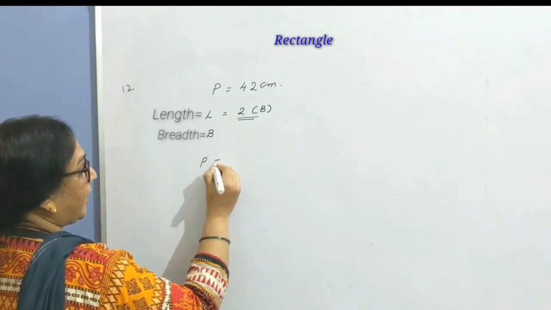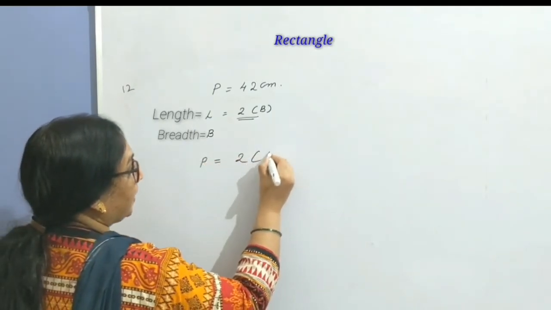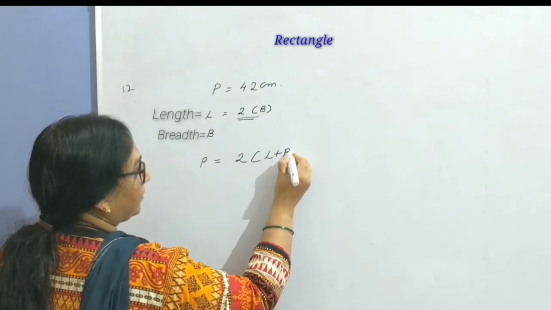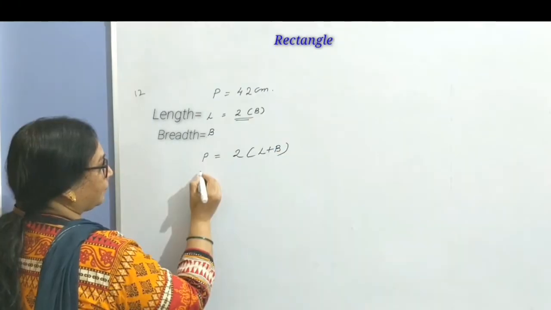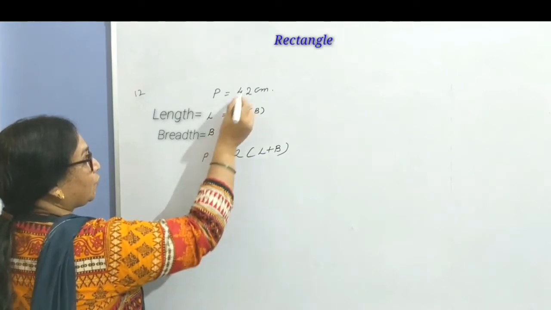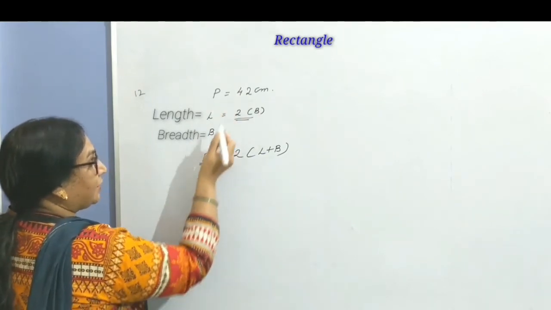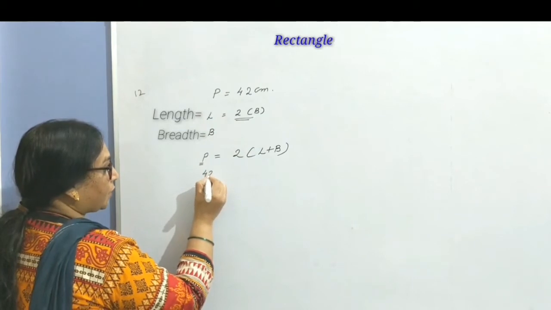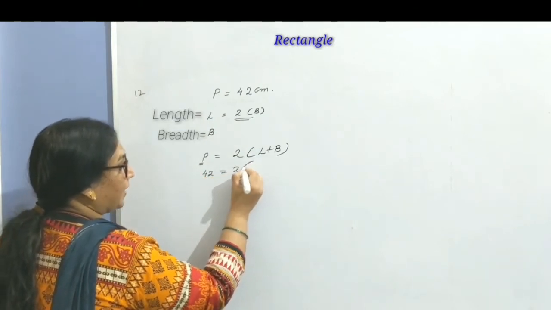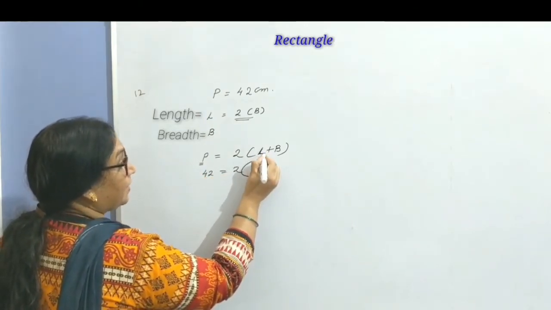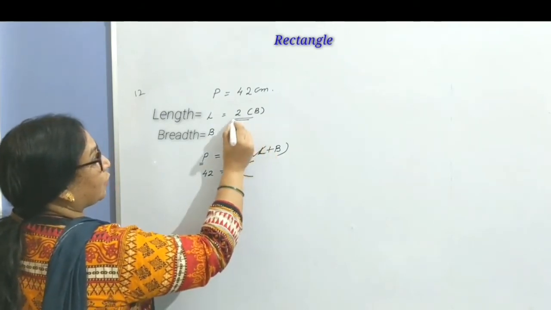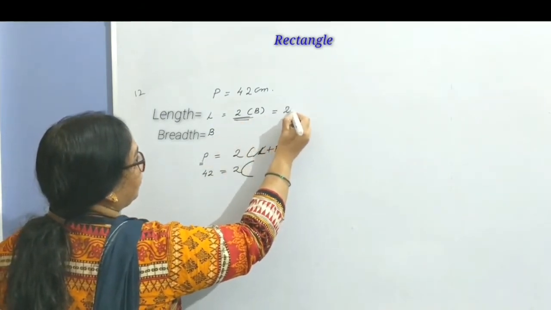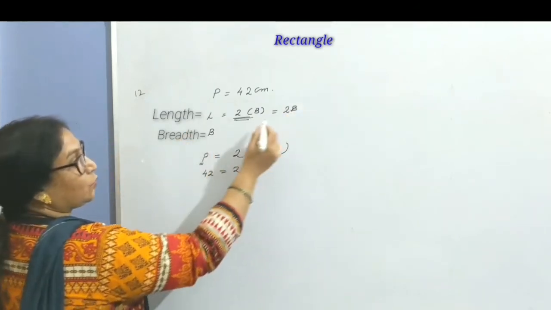Now let's move to the solution part. Perimeter of a rectangle equals 2 times length plus breadth. Any doubt? No? Now let's put the value given. Perimeter equals 42, so substitute 42 here. 42 equals 2 times length plus breadth. If I ask you to write length in terms of breadth, length can be replaced by 2b, as the length is twice the breadth.